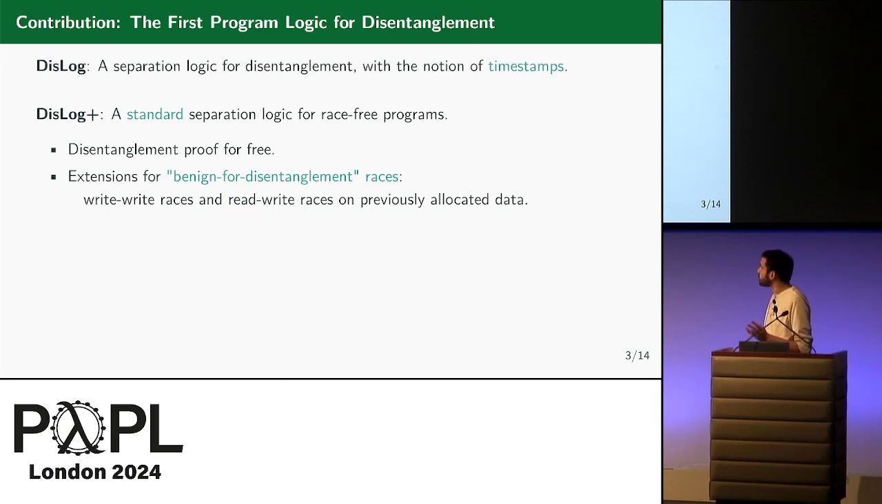But DisLog+ is not any separation logic. It works hand in hand with DisLog, meaning that the user can switch between the two logics during a proof and verify the easy parts, so the race-free parts, using the standard DisLog+, and switch back to DisLog for the subtle racy parts of the program.